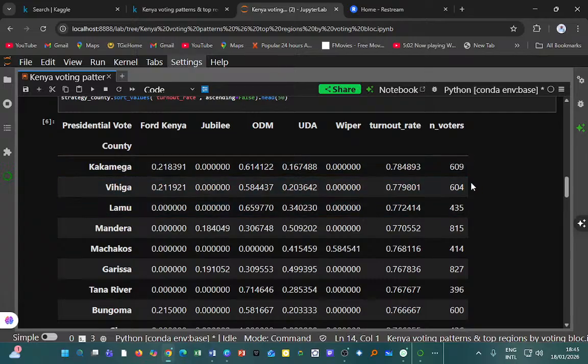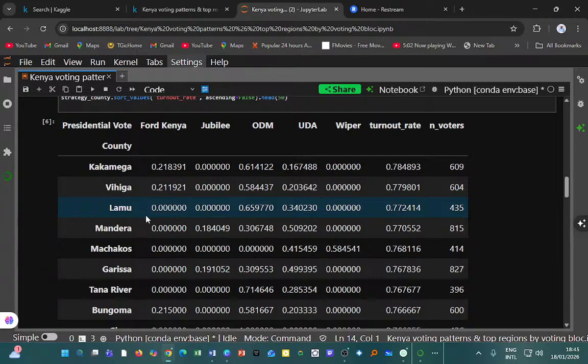Then Vihiga, the sample size is 604. Vihiga's votes follow almost a similar pattern, where the votes are shared between Ford Kenya, ODM, and UDA. And again here, the turnout is about 78%.